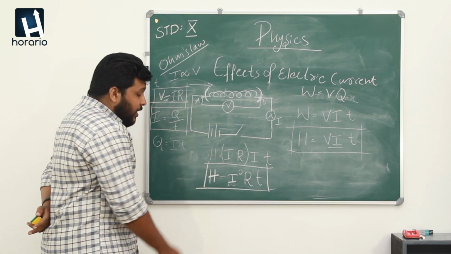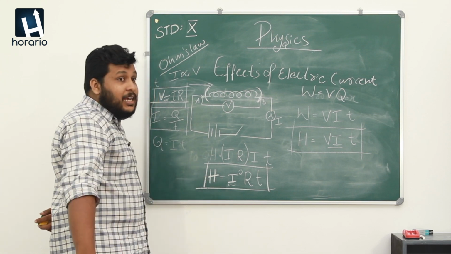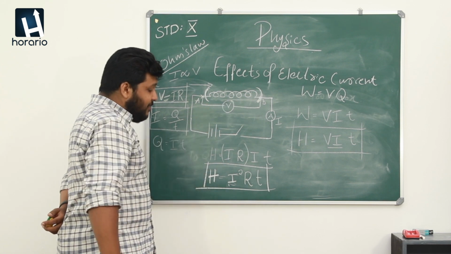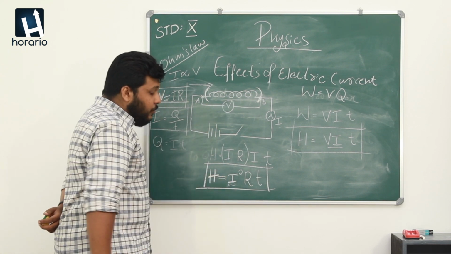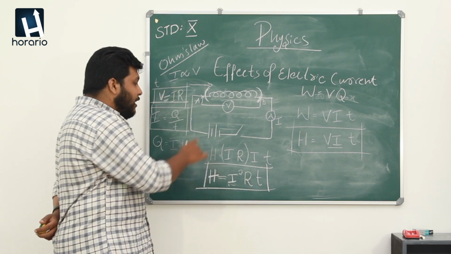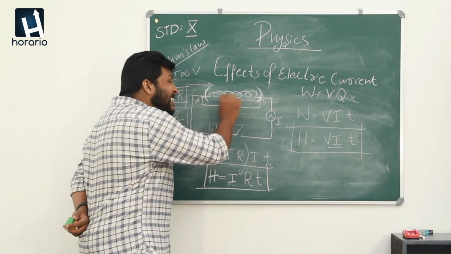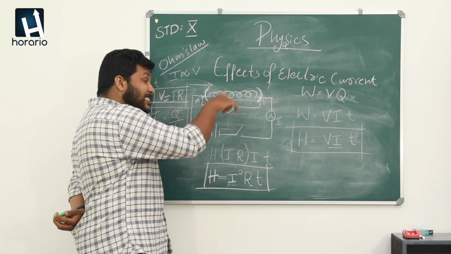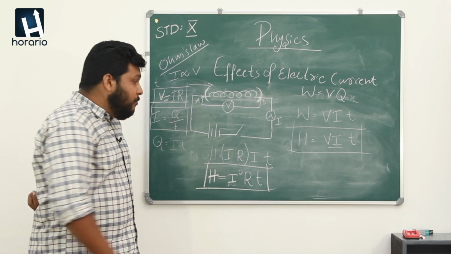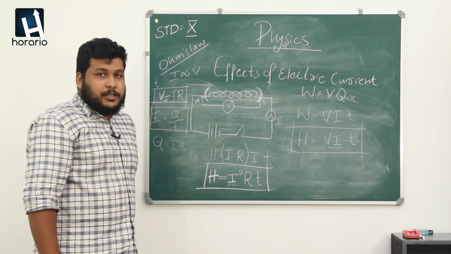From here we get an equation which we can use to find the heat energy delivered from this resistor, which means H is equal to I square R T. Here I stands for the current flow through the circuit, R stands for the resistance of this resistor, and T stands for time, the time for which the circuit is used, or the time which the switch is in on position.